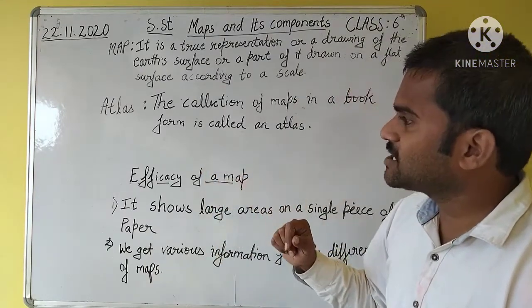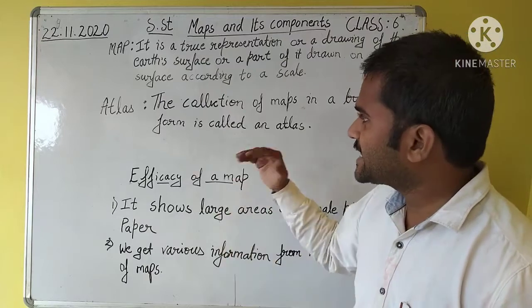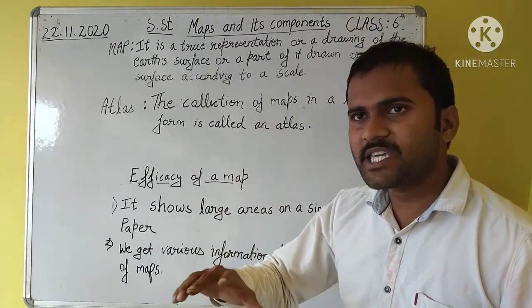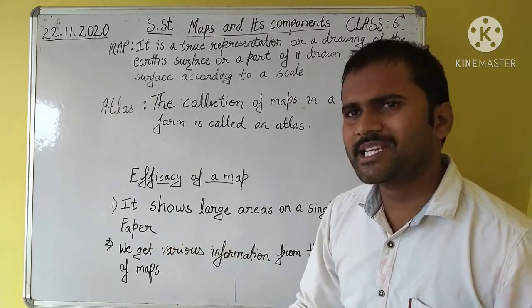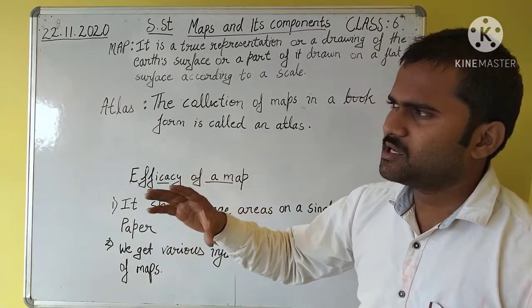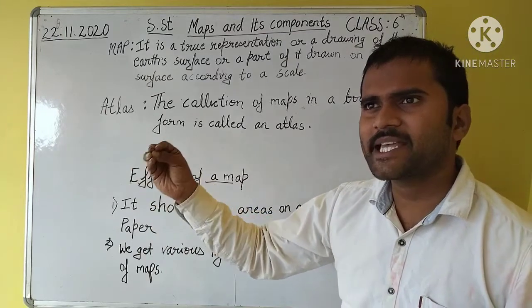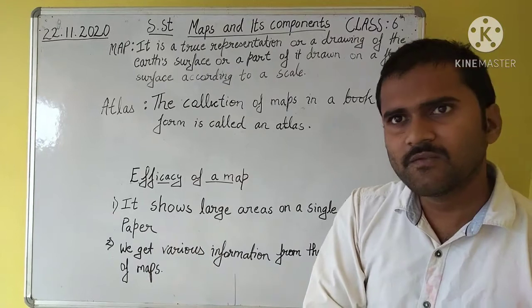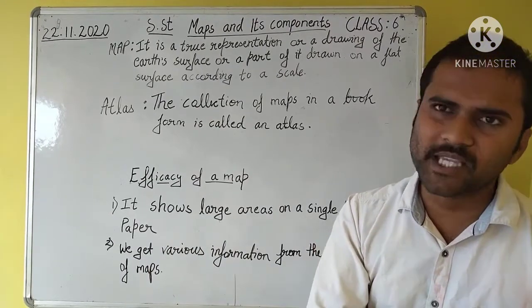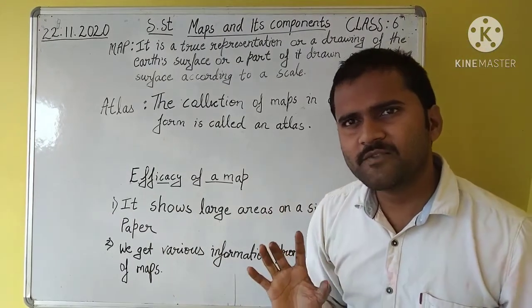You can see in the atlas book, in that atlas book there are different things given. One is about the forests, the railways and the airlines. All the destination points are given one by one, and all this information is very important for us.